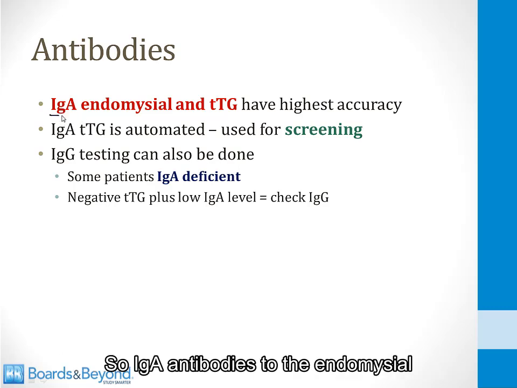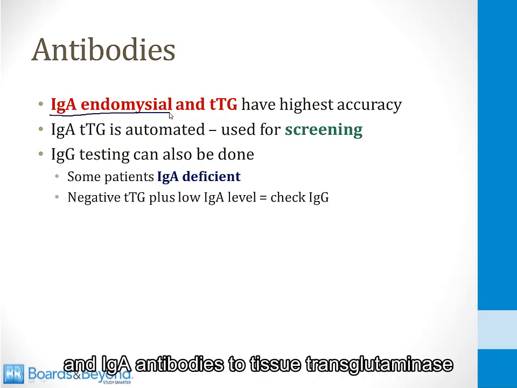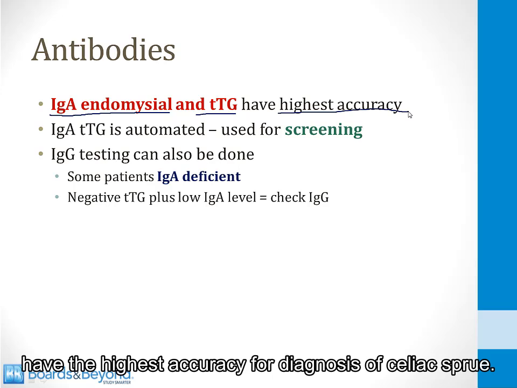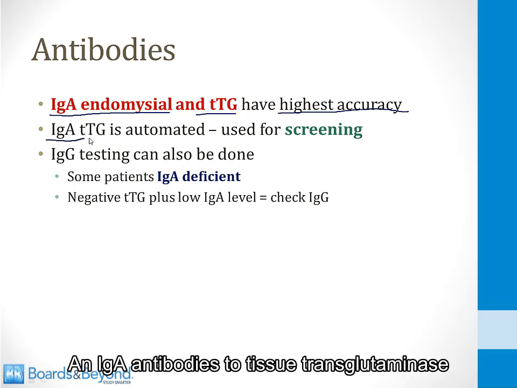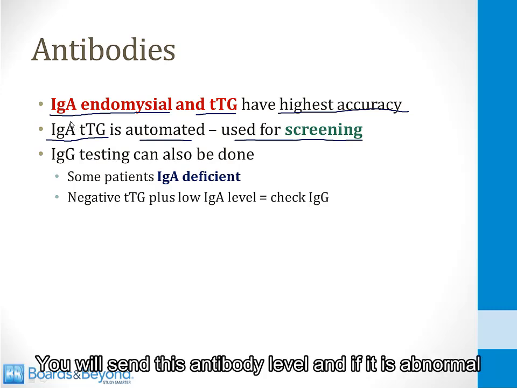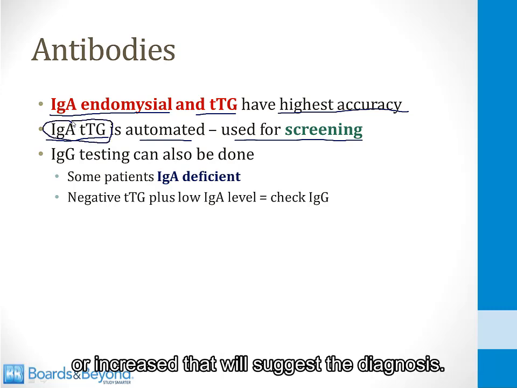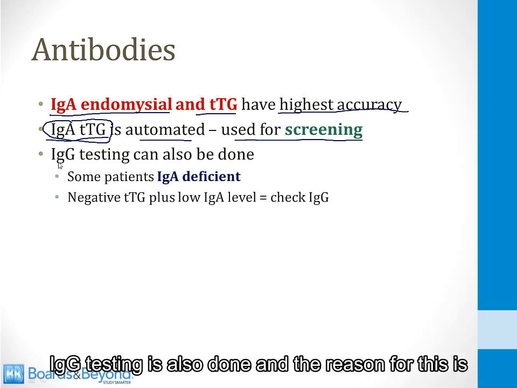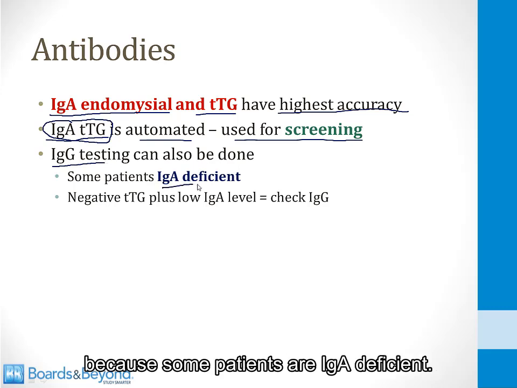So IgA antibodies to the endomysium and IgA antibodies to tissue transglutaminase have the highest accuracy for diagnosis of celiac sprue. And IgA antibodies to tissue transglutaminase is an automated test, and this is often used for screening. You will send this antibody level, and if it is abnormal or increased, that will suggest a diagnosis. IgG testing is also done, and the reason for this is because some patients are IgA deficient.